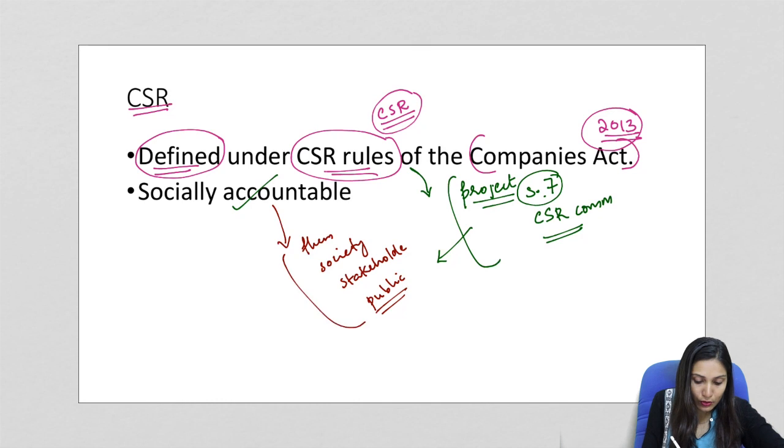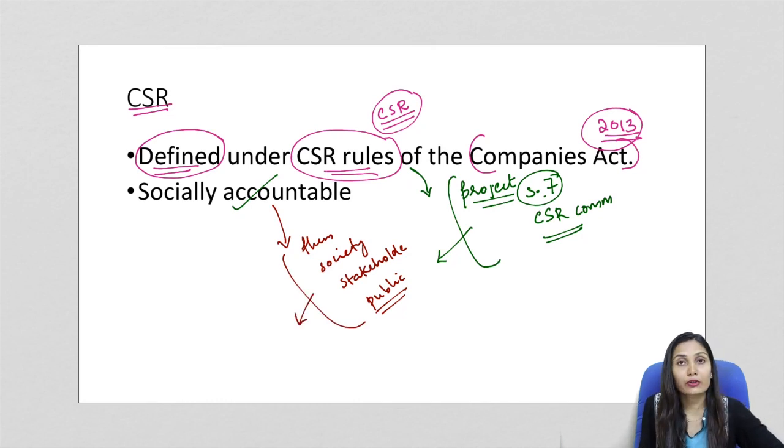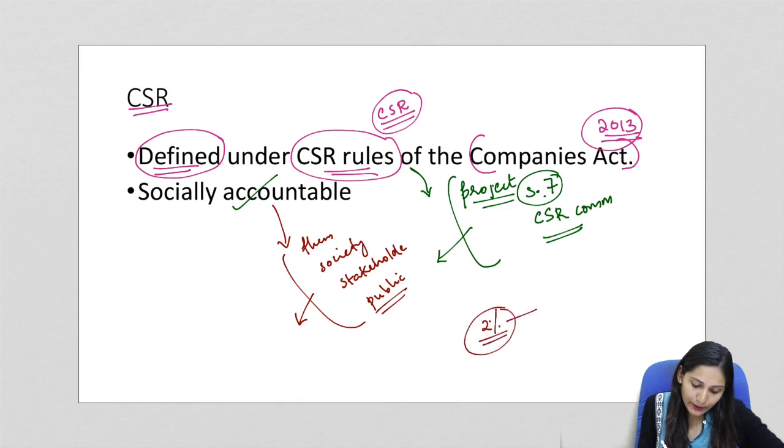So this is the social accountability that is ensured through the CSR initiative. So under the CSR, 2% of the profits are to be dedicated for social responsibility or as a social accountability measure of the company, which we will come to in detail later in this lecture.